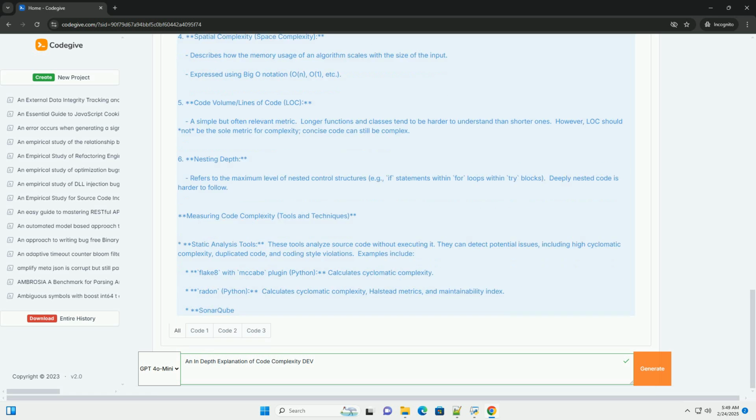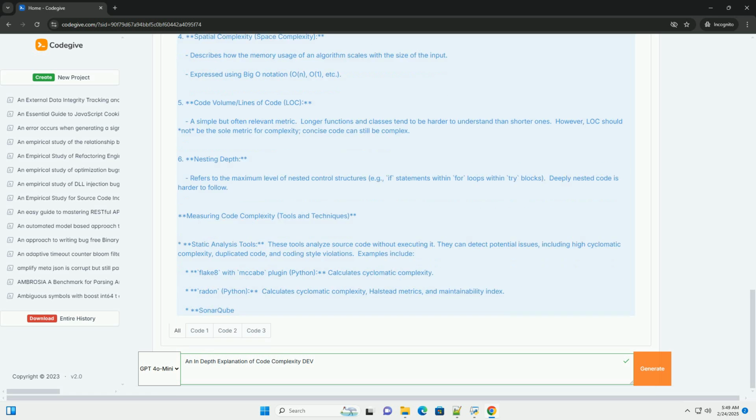Manual inspection. Sometimes, the best way to understand the complexity of code is to carefully read it and try to understand the logic. Ask yourself questions like: how many different execution paths are possible? How deeply nested are the control structures? How many variables need to be tracked to understand the function state?